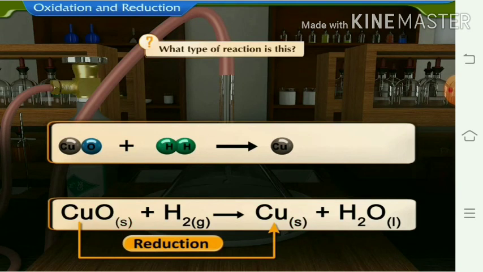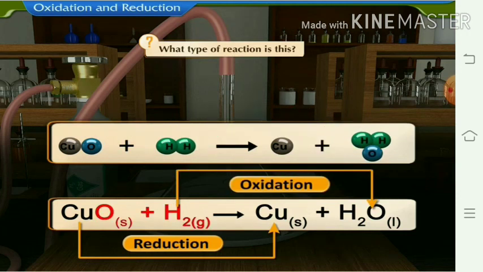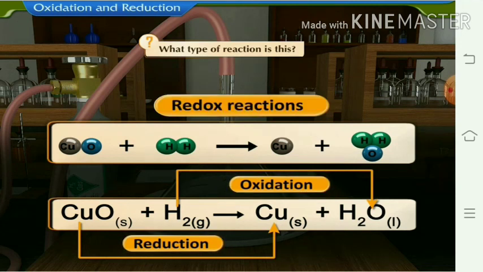So this is the reduction reaction, meaning copper oxide gets reduced into copper as there is removal of oxygen, and hydrogen combines with that oxygen. So this is oxidation. Thus there is simultaneous reduction and oxidation. This type of reaction is called oxidation reduction, that is redox reaction. There is simultaneous oxidation and reduction.